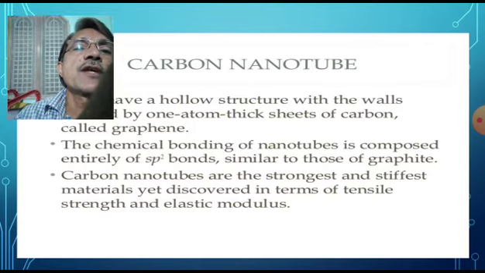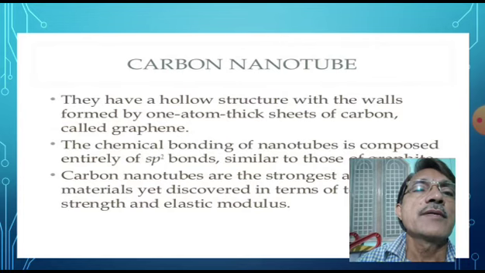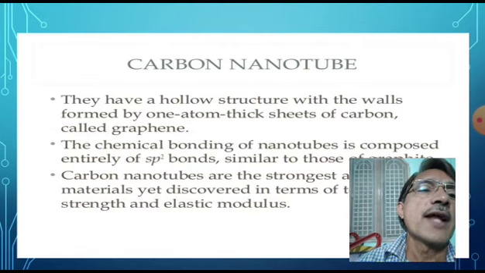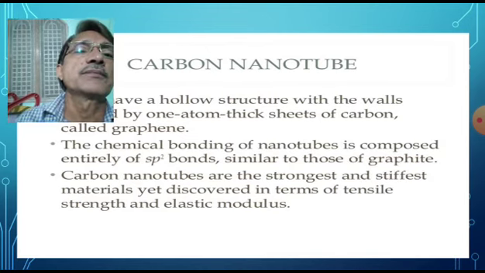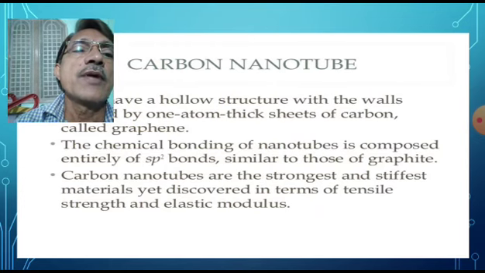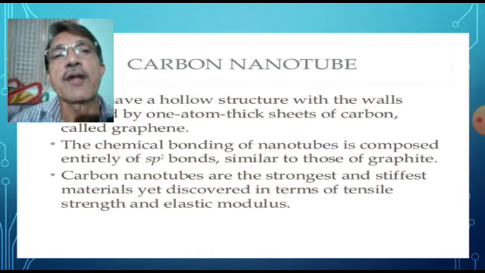This is about the structure of carbon nanotube. Carbon nanotubes have a hollow structure with the walls formed by one atom thick sheets of carbon called graphene. The chemical bonding of nanotubes is composed entirely of sp2 bonds, similar to those of graphite.